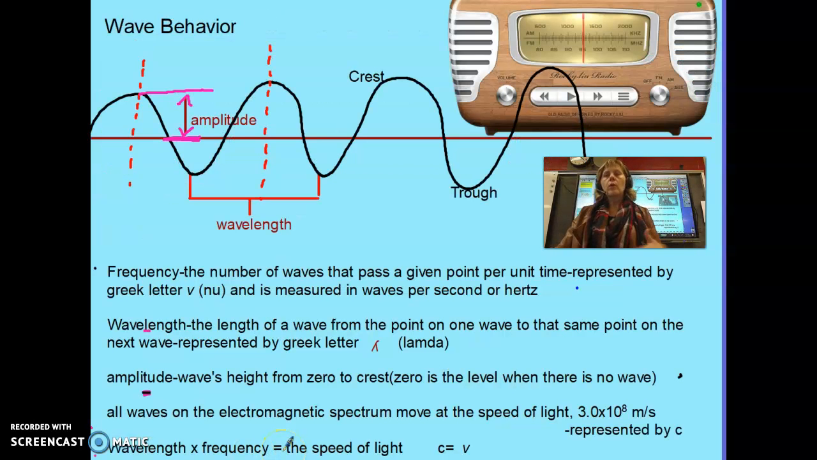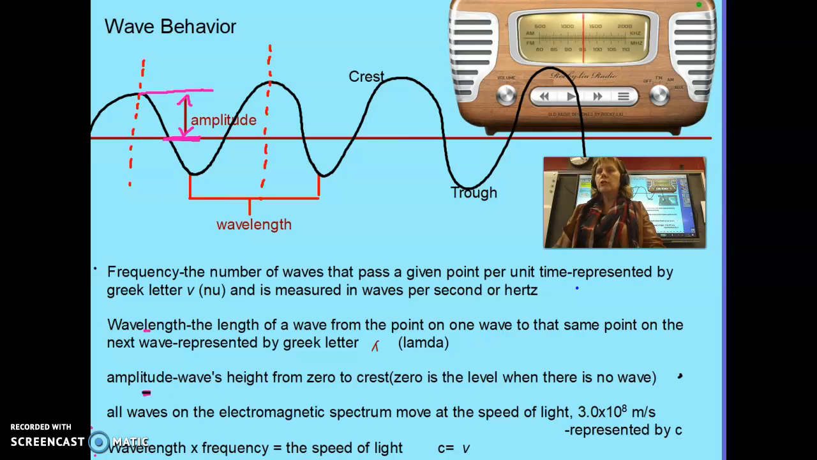All right, so a quick review, and again, I'm pretty sure you've talked about this before in your high school career, but maybe it's been a couple years, so we're going to do a quick review of wave behavior and how we measure waves. So when we talk about wavelength, what exactly are we measuring? Well, wavelength can be measured several different ways, but we want to know the length of one wave.